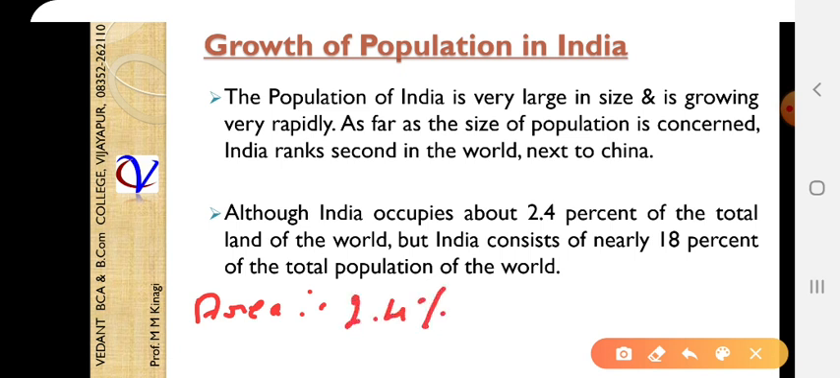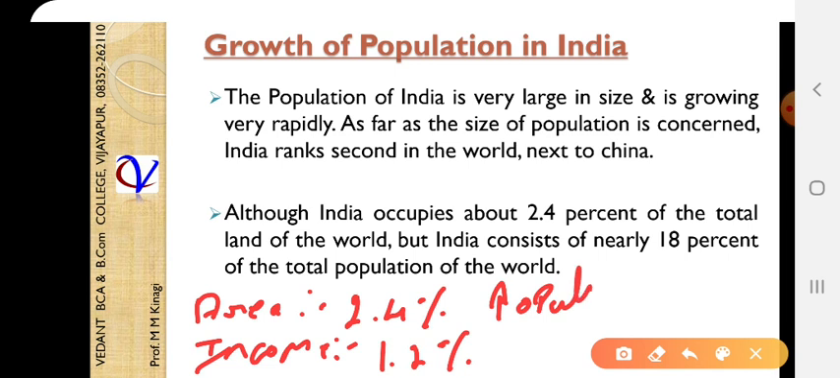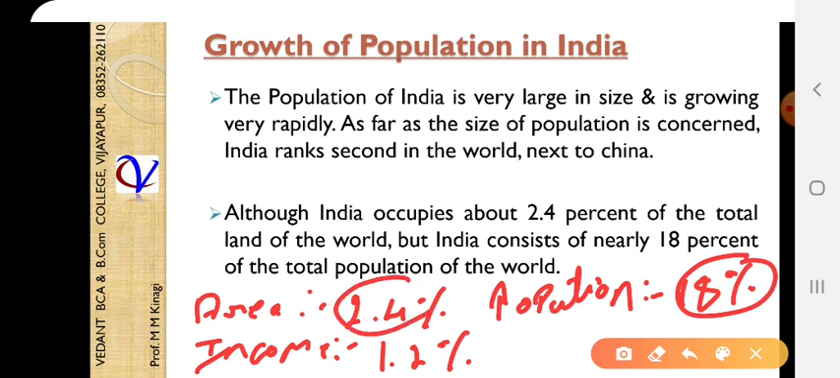2.4% of the area is there, and income, we are generating the income. Income is equal to 1.2%. And you know about the population, as we have said, the population is 18%. Just imagine, compare with this and this. That is what we're doing.